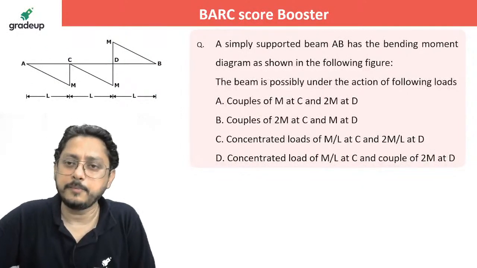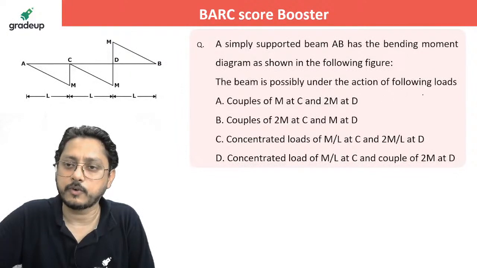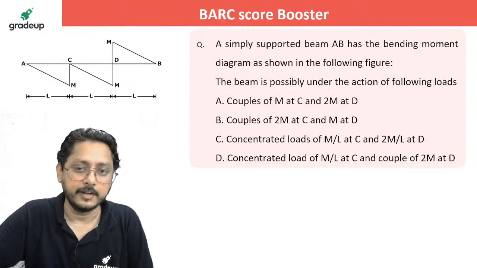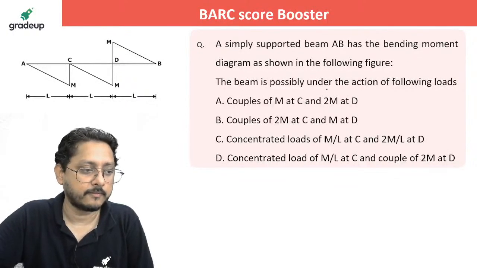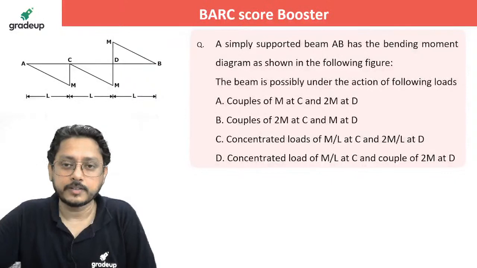Simply supported beam AB has a bending moment diagram as shown in the figure. The beam is possible under the action of the following loads. Which one is correct here? 10 to 15 seconds is what it needs to answer the question.